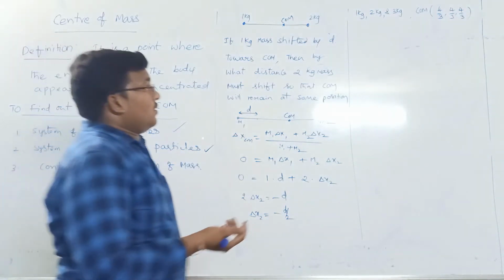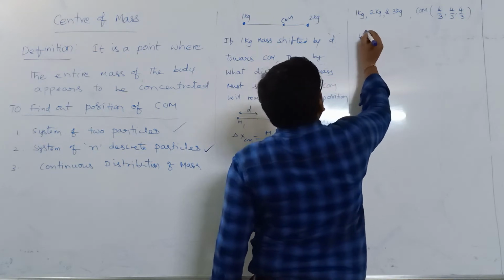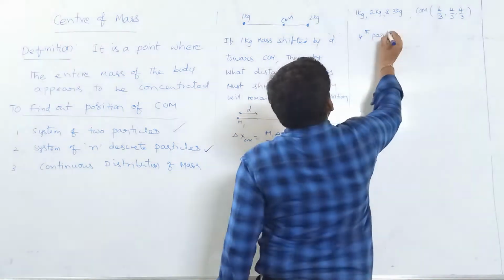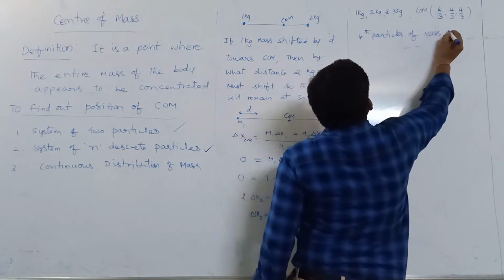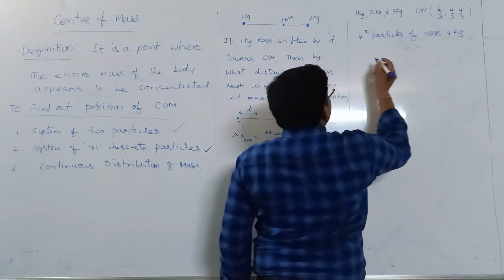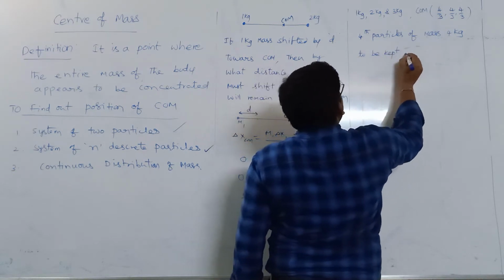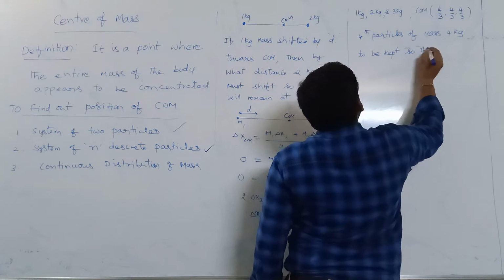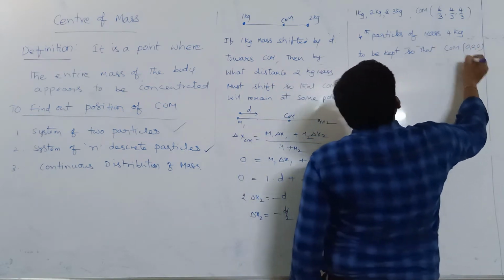Now where should the fourth particle be kept so that the center of mass will be at origin?